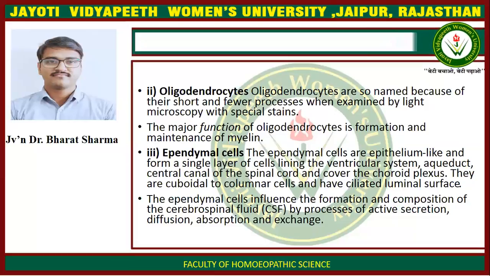Third is ependymal cells. The ependymal cells are epithelium-like and form a single layer of cells lining the ventricular system, aqueduct, central canal of the spinal cord, and cover the choroid plexus. They are cuboidal to columnar cells and have ciliated luminal surface. The ependymal cells influence the formation and composition of the cerebrospinal fluid by processes of active secretion, diffusion, absorption, and exchange.